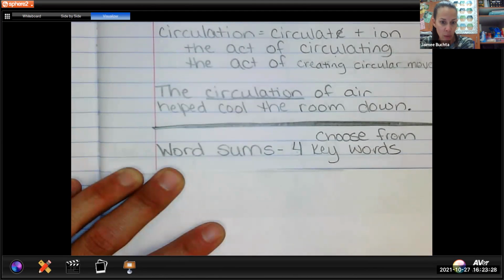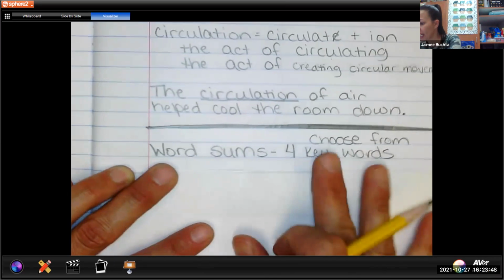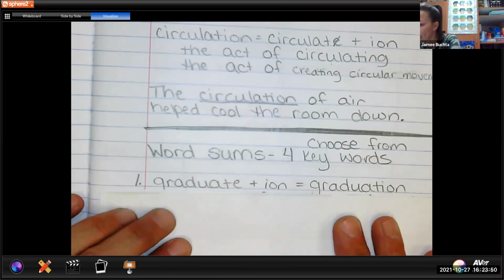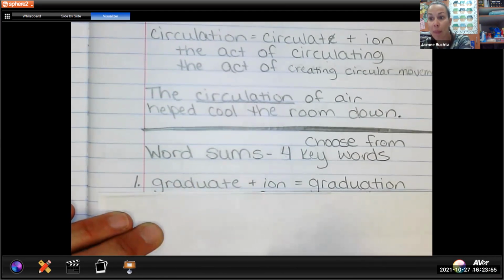Let me pull up the list that we were just looking at. Okay, so this was our list, and I went ahead and just picked the first word right here. And I need to use that word, break it down into our word sum. We know that that means like the math equation for words. And I've done that. So let's take a look. I'm going to put a 1 on the outside of my red line. This is my first one. I have to do 4. And I broke it down. My base that has meaning for me was graduate.